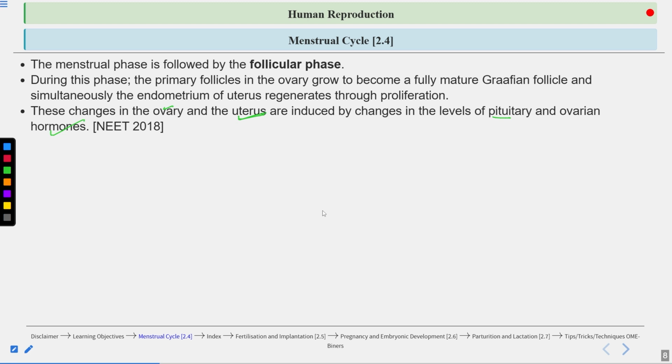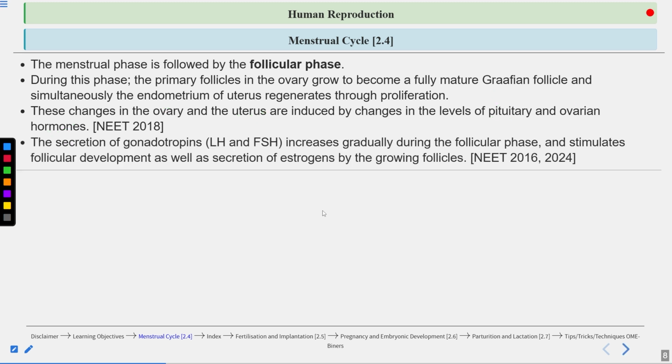So a question has come from this line also in NEET 2018. Pituitary hormones: what are the pituitary hormones? These are FSH and LH. FSH and LH are involved in follicle development. Then the ovarian hormones are estrogen and another one is progesterone. Estrogen causes the regeneration of the endometrium here. Clear? Estrogen and progesterone. Now, secretion of gonadotrophin.